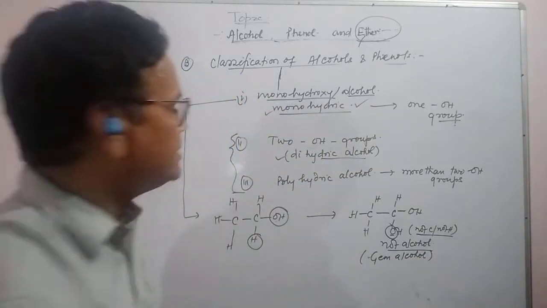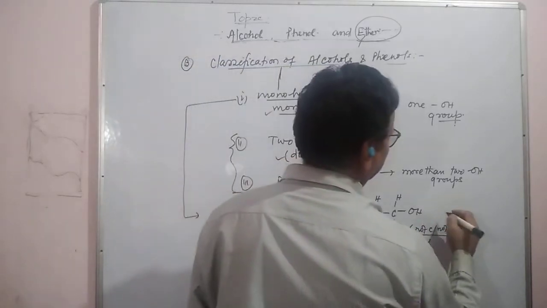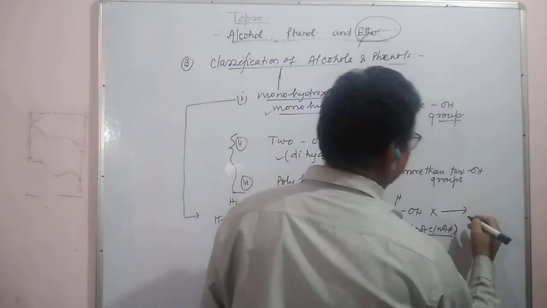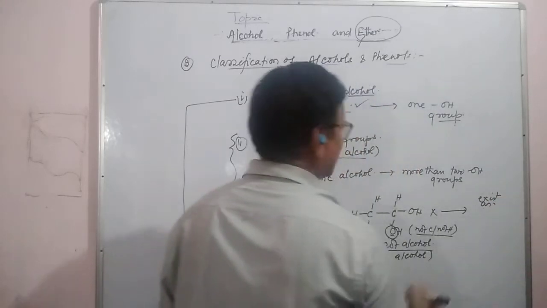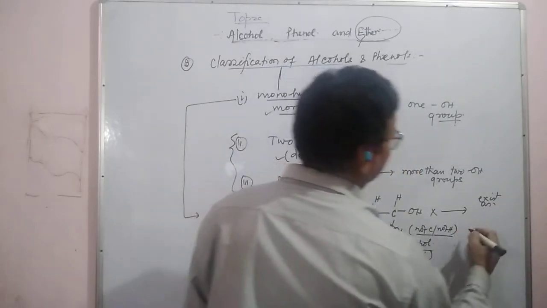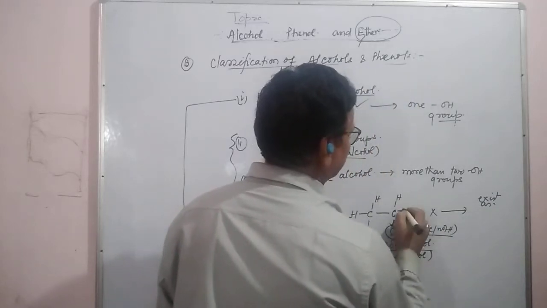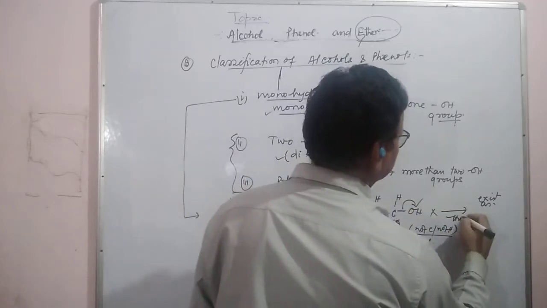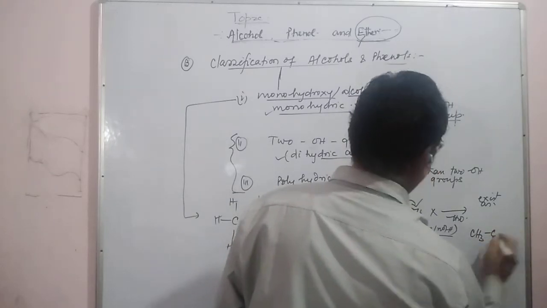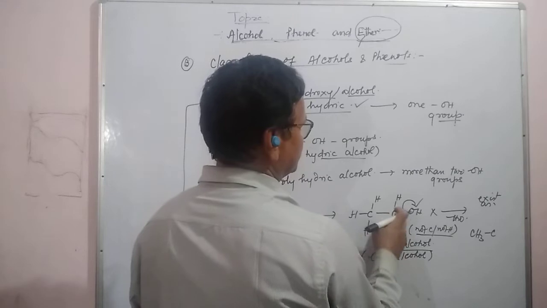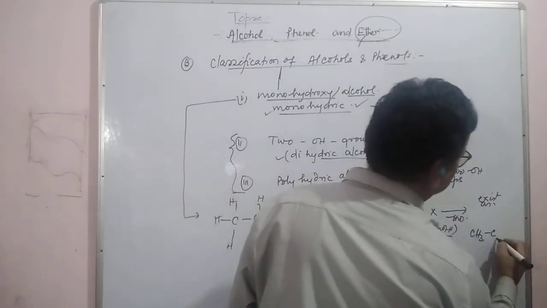It is highly unstable. It does not exist. What happens? HOH, water is released, then it will form CH3CHO.